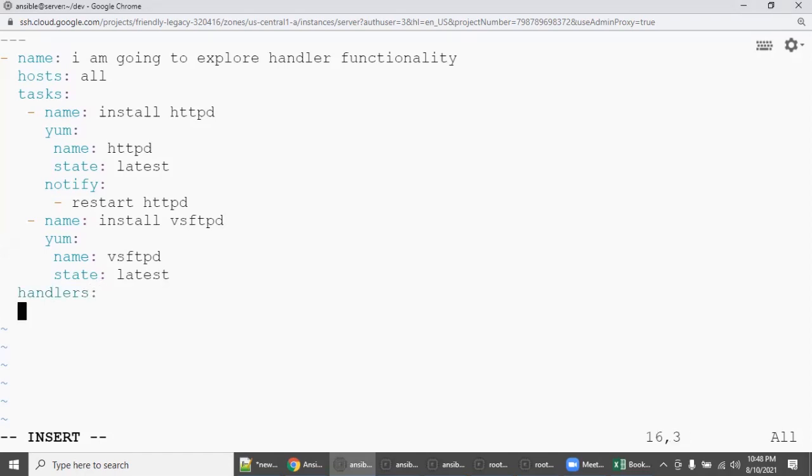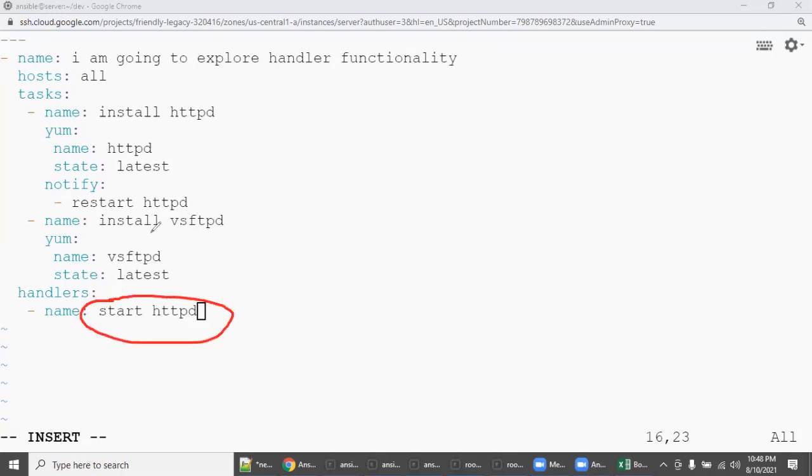Now, since inside handler there is a functionality, go one space inside, hyphen name. Okay, you should not mention install or start HTTPD, right? Why? Because if you want to mention something in handler, then this name should match what you declared in notify.